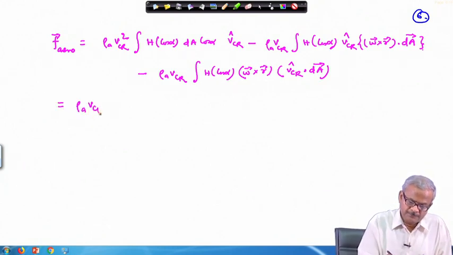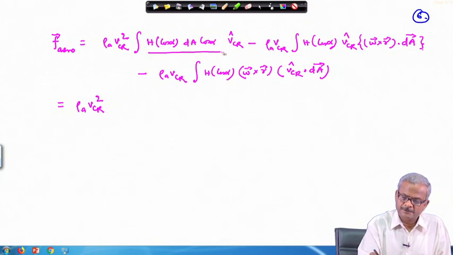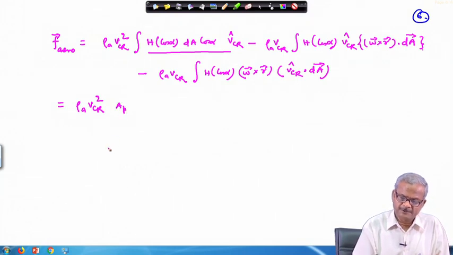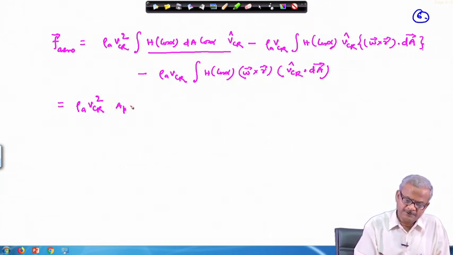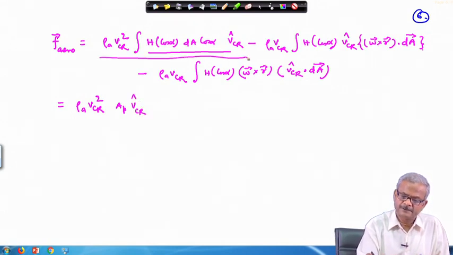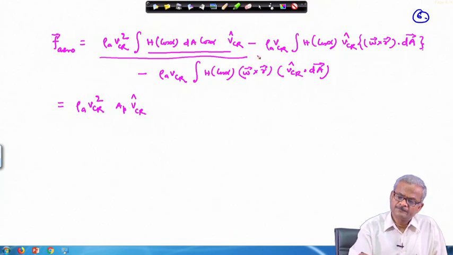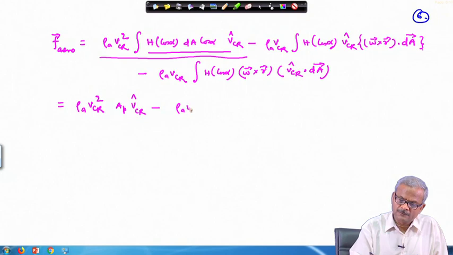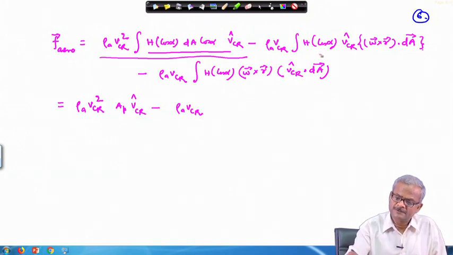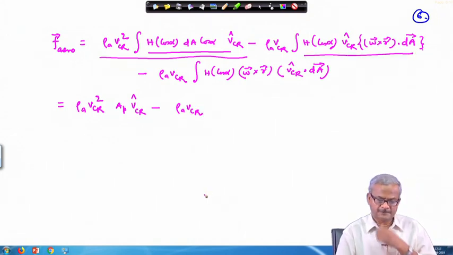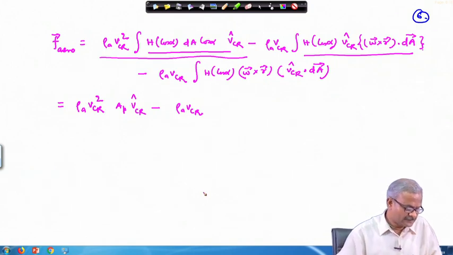So, rho A times VCR square, and this quantity we have already discussed. This quantity is nothing but the projected area. So, A projected area times VCR cap, this is the first term we are having in this place. Then the other one, rho A times VCR, this we need to rearrange a little bit in a particular way, so that we get a nice solution.